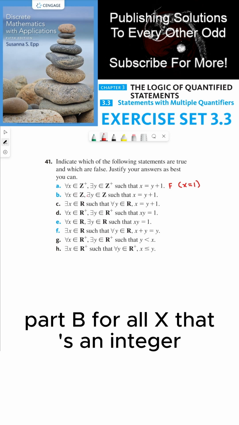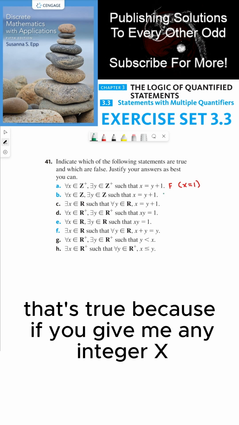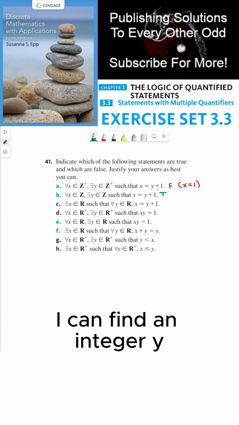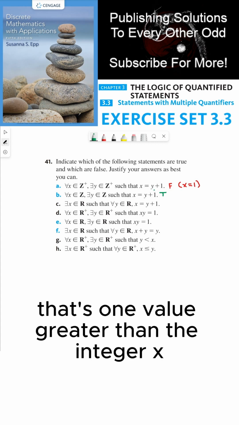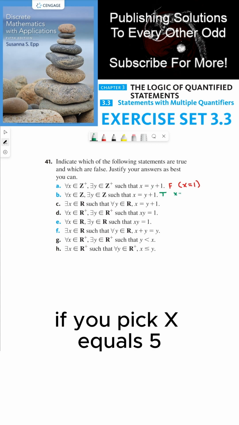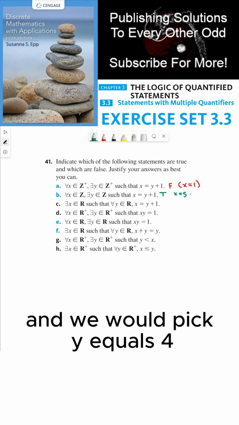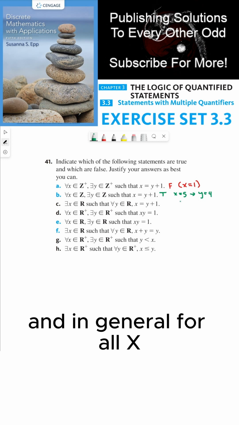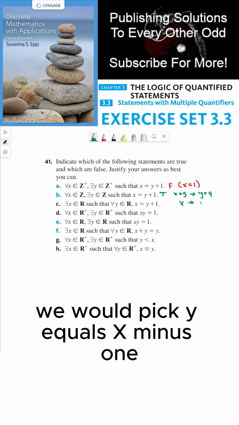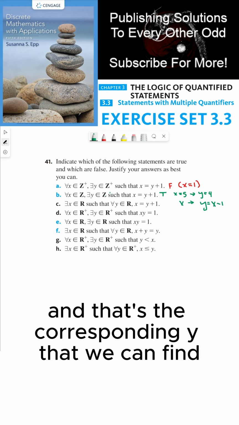Part B, for all x that's an integer, there exists a y that's an integer such that x equals y plus 1. That's true because if you give me any integer x, I can find an integer y that's one value greater than the integer x. For example, if you pick x equals 5, then we just need to find an integer y such that x equals y plus 1, and we would pick y equals 4. And in general, for all x, we would pick y equals x minus 1.